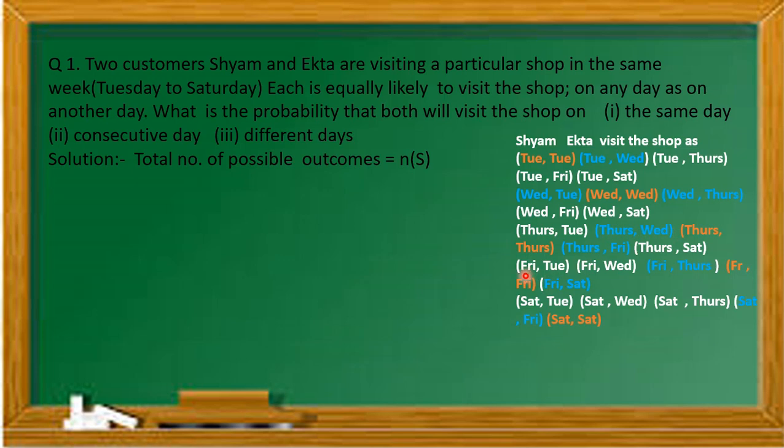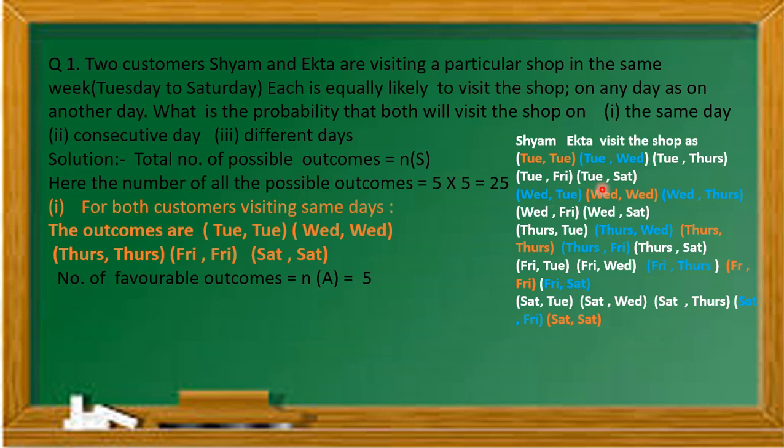Now consider Friday also, Friday and Tuesday, Friday and Wednesday. So when Shyam visits the shop on Friday, Ekta may visit on any day from Tuesday to Saturday. When we consider Shyam visiting on Friday, again we have 5 combinations, and similarly for Saturday. So from Tuesday to Saturday, there are 5 days, and for each of the 5 days we get 5 combinations. So we can say the total number of possible outcomes is 5 into 5, that is equal to 25.